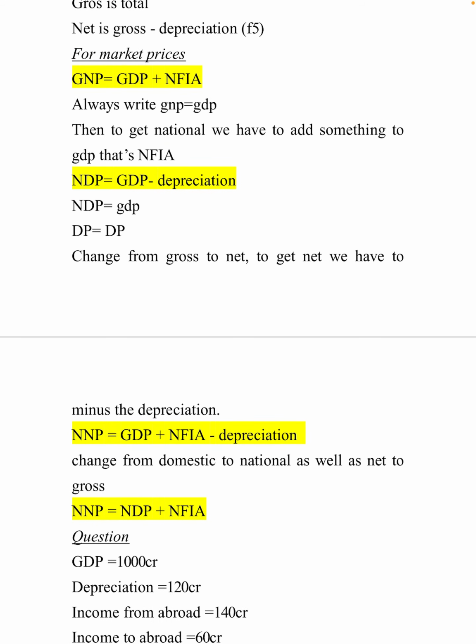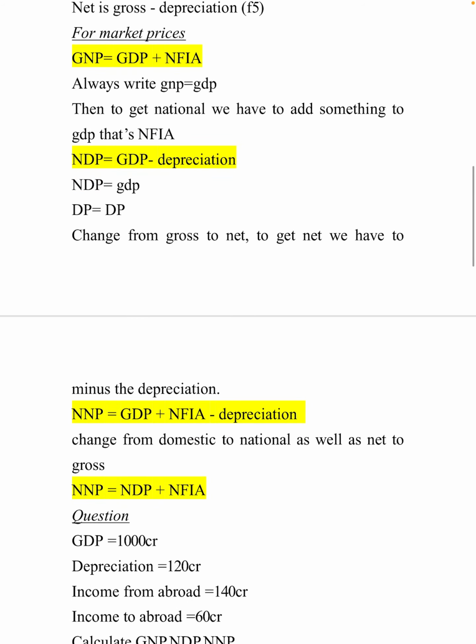GNP and GDP, right? So we will write GNP is equal to GDP first. Then we have to find whether we have to plus NFIA or minus depreciation. We will see what letters are differing. G is the same, P is the same, right?